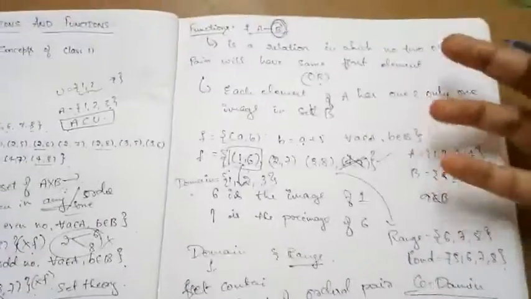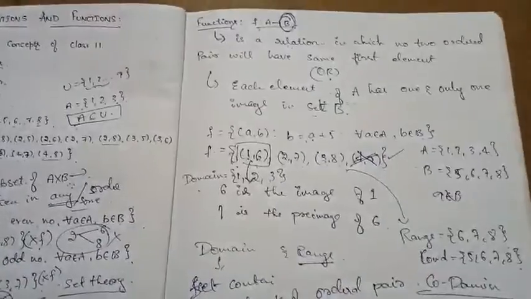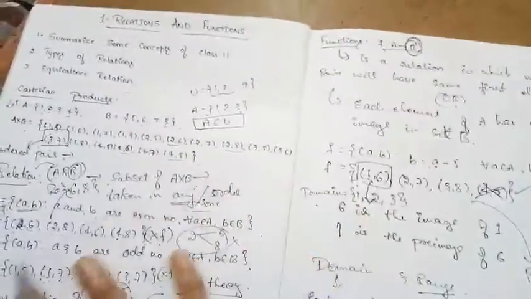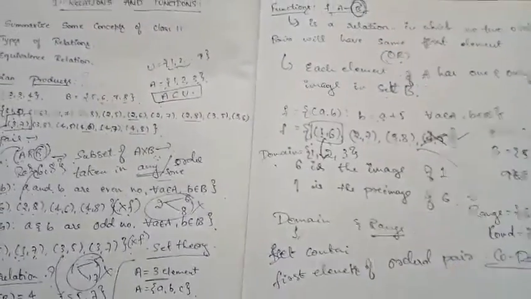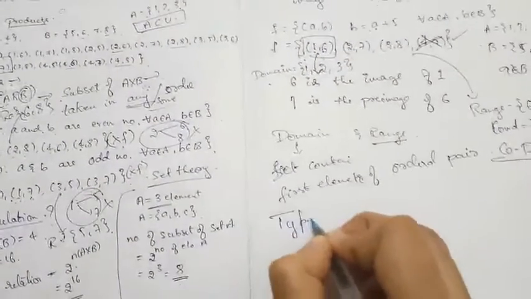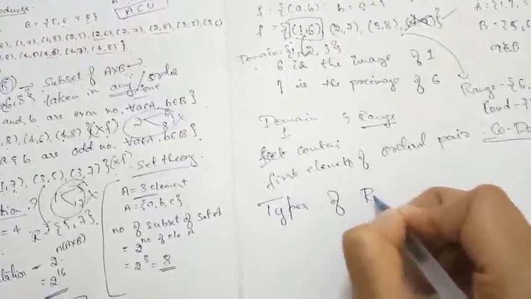Here again I explained these definitions, and what domain, range and codomain are. These are purely basic concepts of class 11. Now let us move to the class 12th concept, that is types of relations.